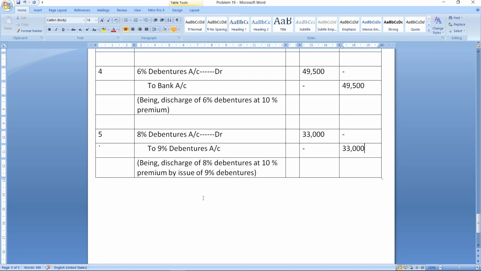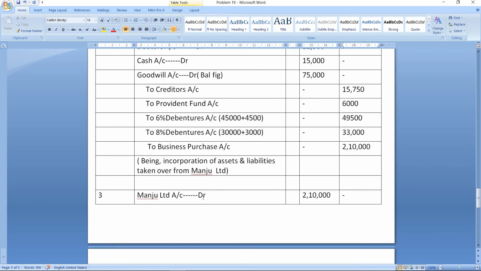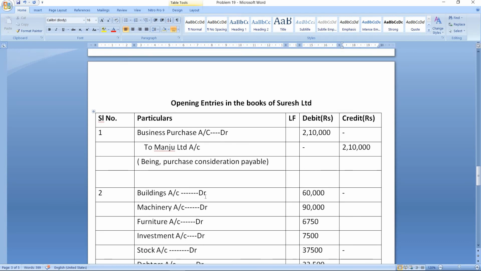Okay, so this is how you are going to pass the journal entries. Okay, so with this we complete the problem. Okay, I hope you have understood. I conclude with this. Thank you.